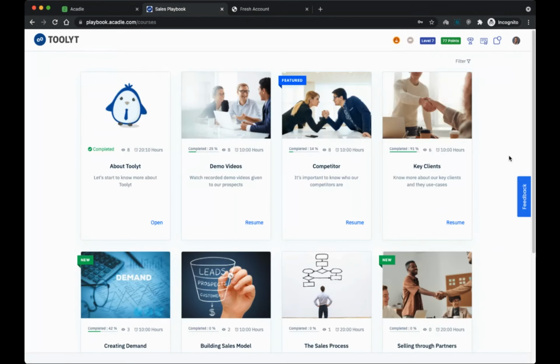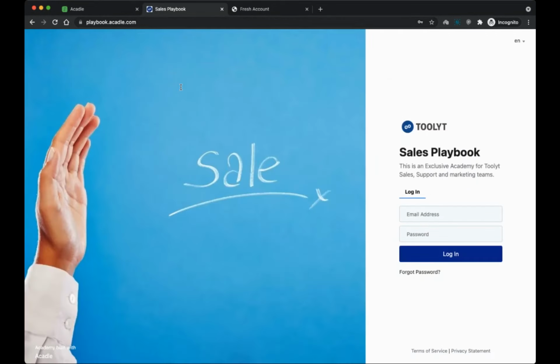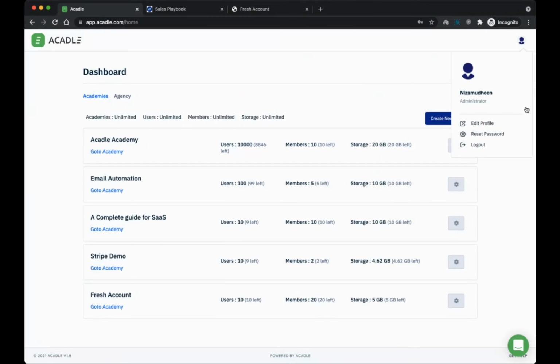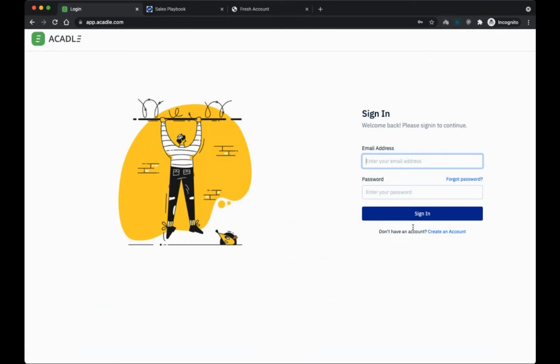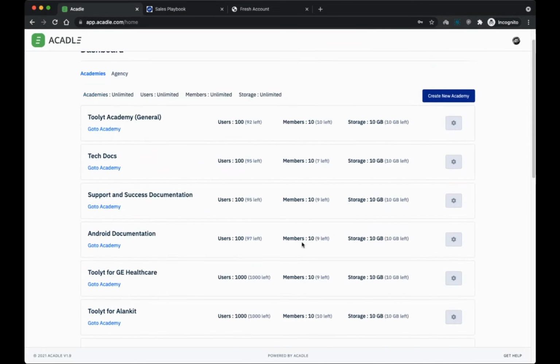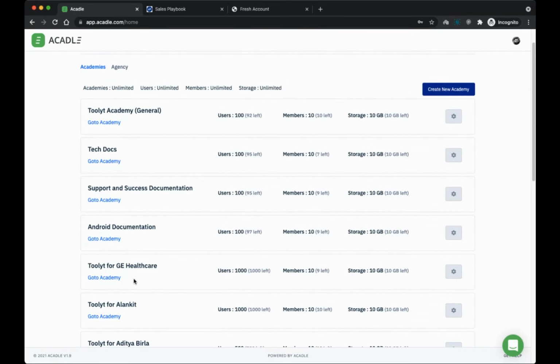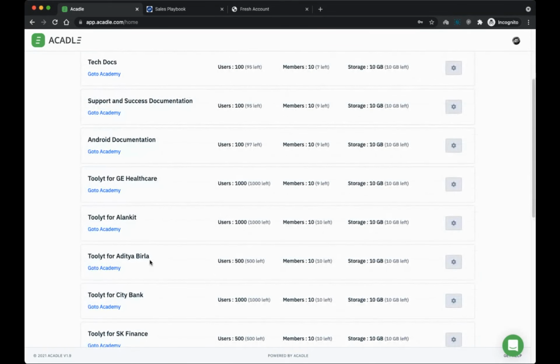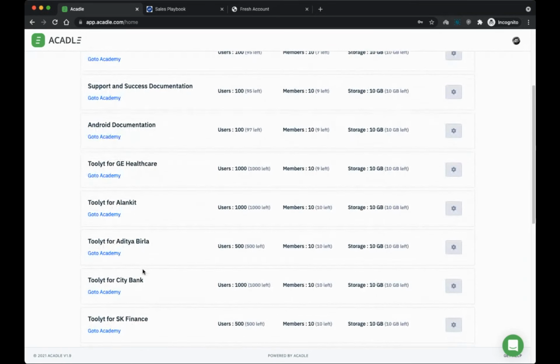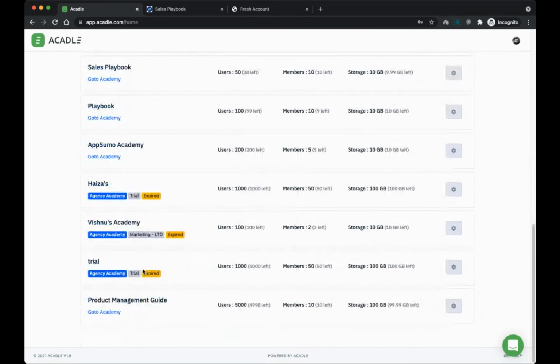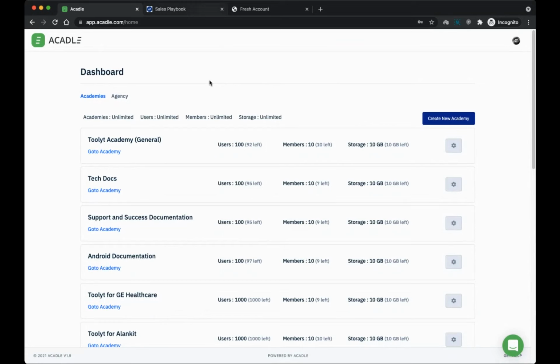So this is an actual working academy for my own employees. Similarly, I have built academies for my customers also. For example, I will show you my live academies, by the way. If I log into my own account with my company account, I have built academies for everyone. There is an academy for my technical team, an academy for success team, Android team. For individual clients, I've built different academies. So when I onboard those customers, I'll be providing access to this, so they'll be able to access and see the content. So for every customer, I have academies here, by the way.